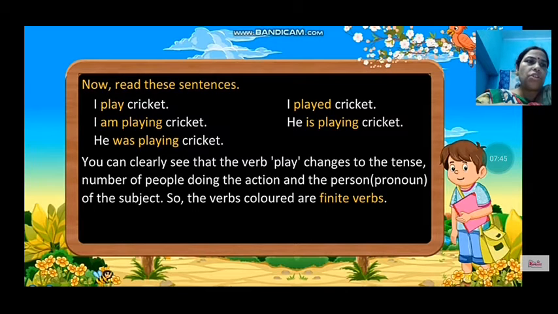So what is the definition of a finite verb? The finite verb changes according to the number of persons and according to the tense. As you can see here, it has changed with I and he, and with the tense also. I play, present tense. I played, past tense. I am playing, present continuous. He is playing, present continuous. He was playing, past continuous. So play has changed its form according to the person and the tense. That is a finite verb. Finite verbs change their form according to the person and tense.